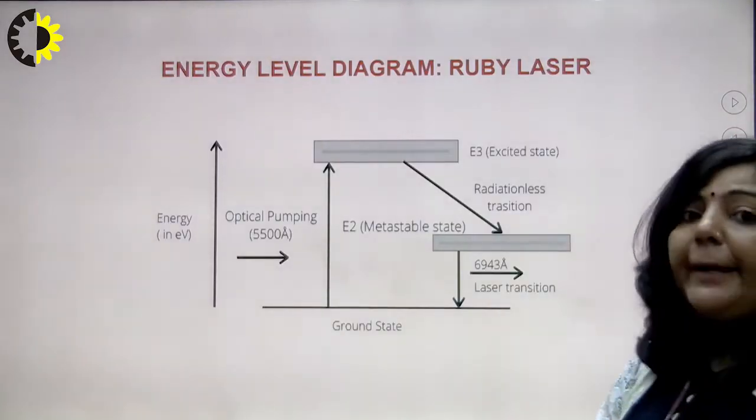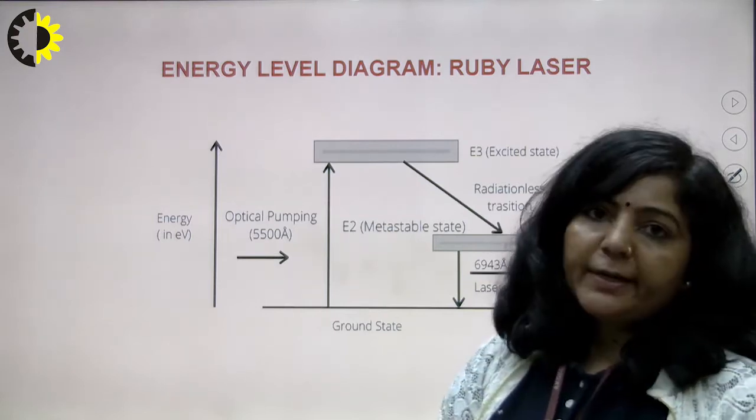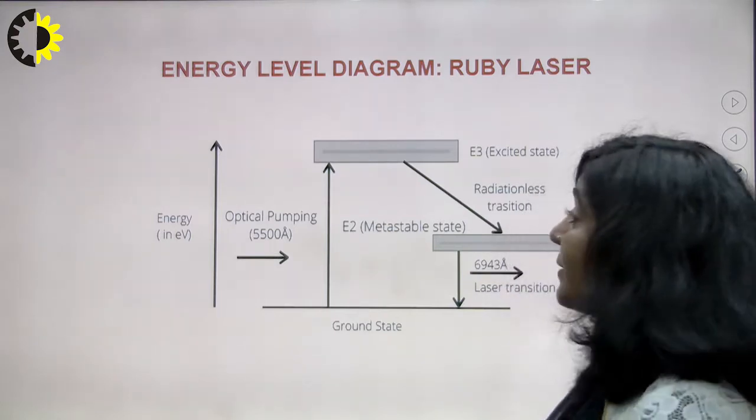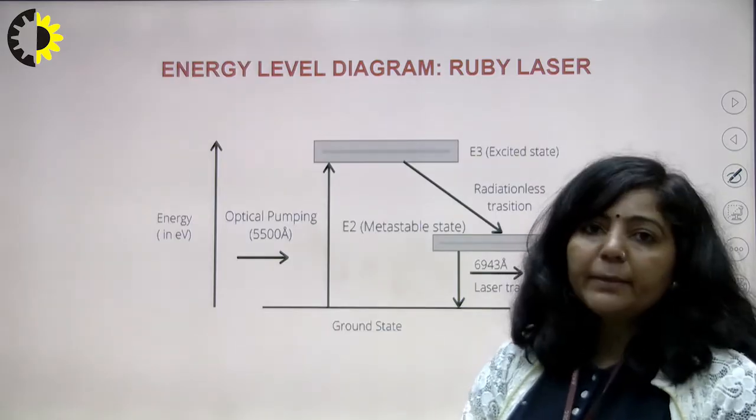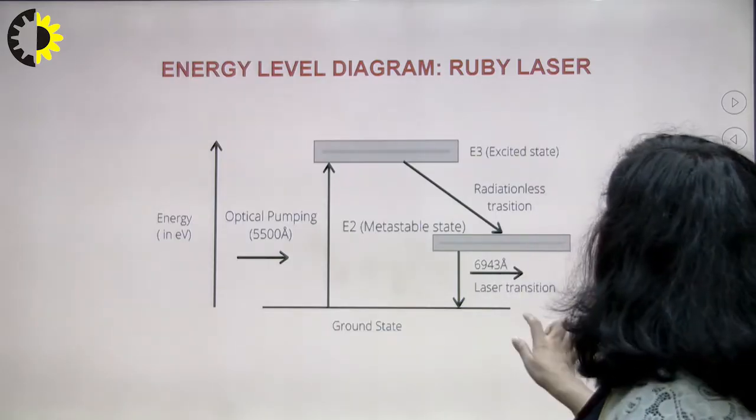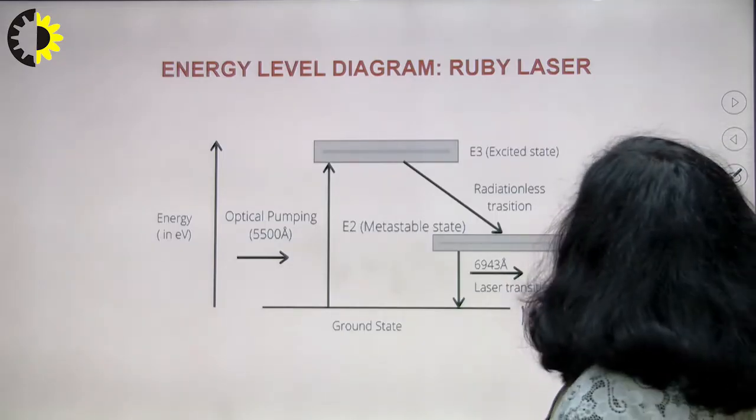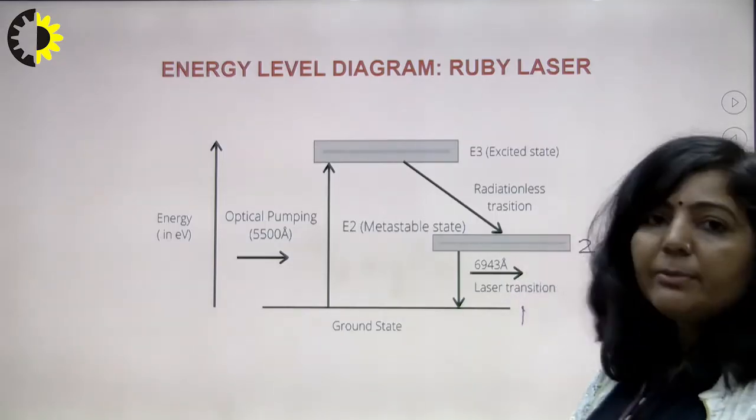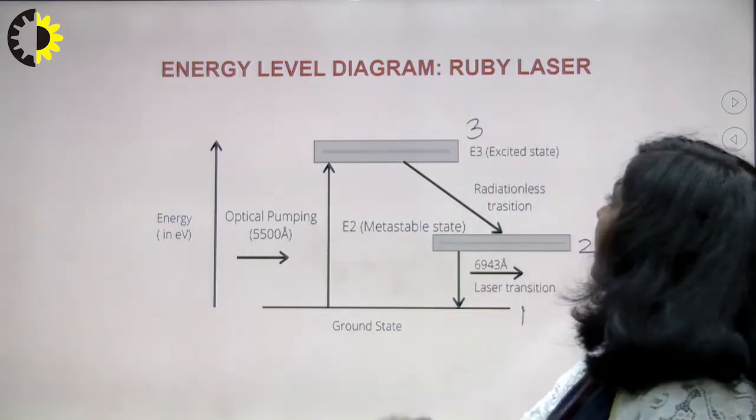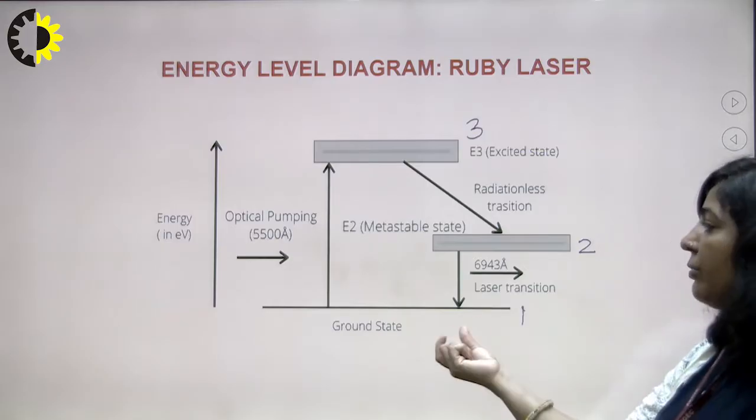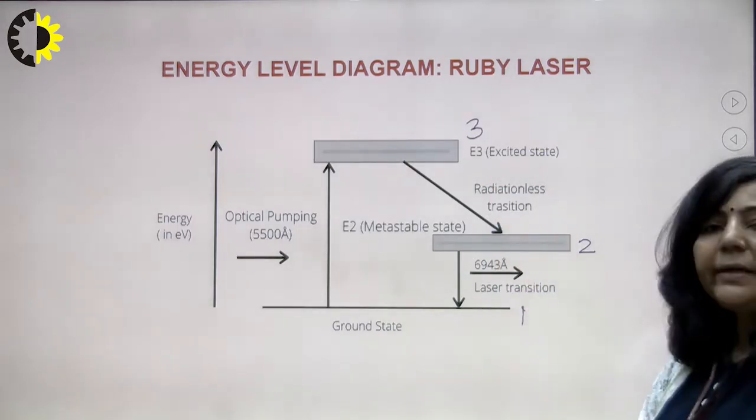Now I will explain the working of ruby laser with the help of this energy level diagram. Since it is a 3-level laser, 3 energy states will be there. The first energy state is this one, the ground energy state. The second one is this metastable state E2, and the third one is this state E3. Ground state E1, metastable state E2, and excited state E3.